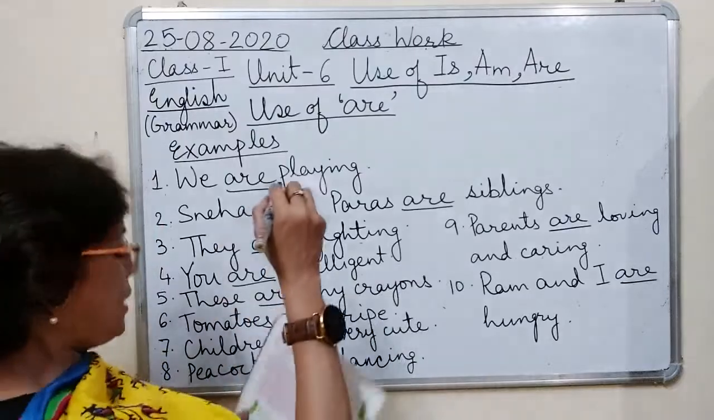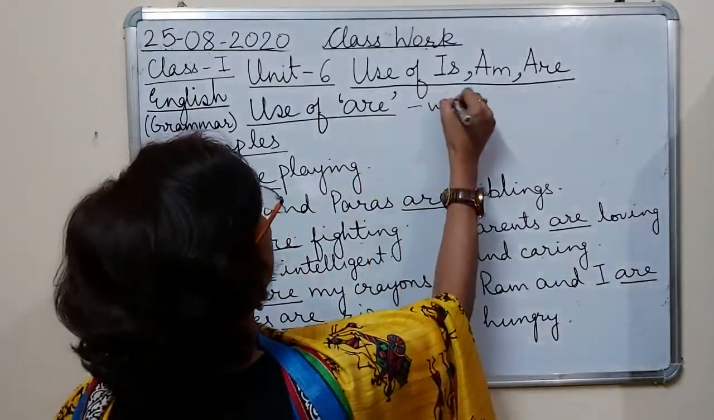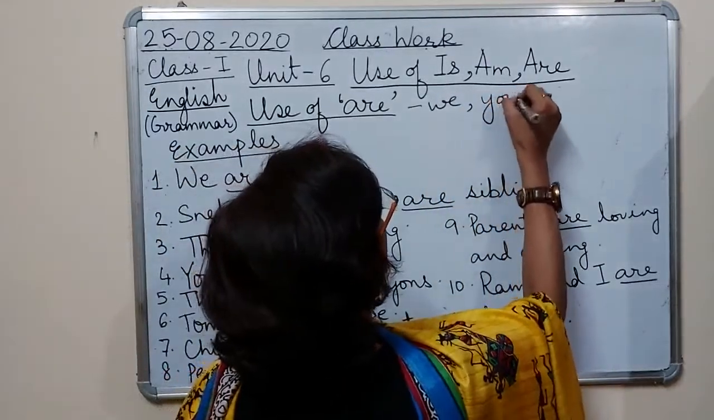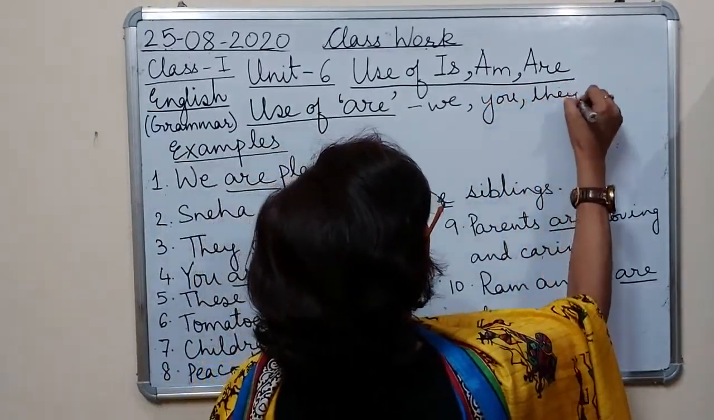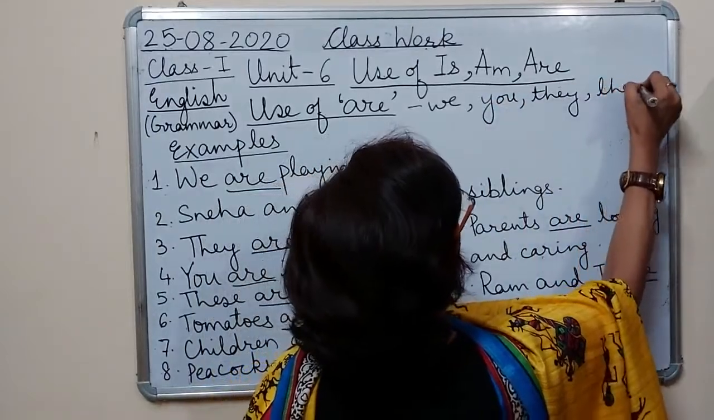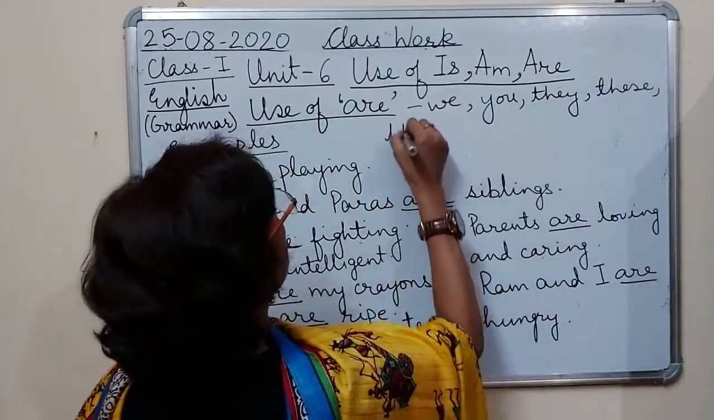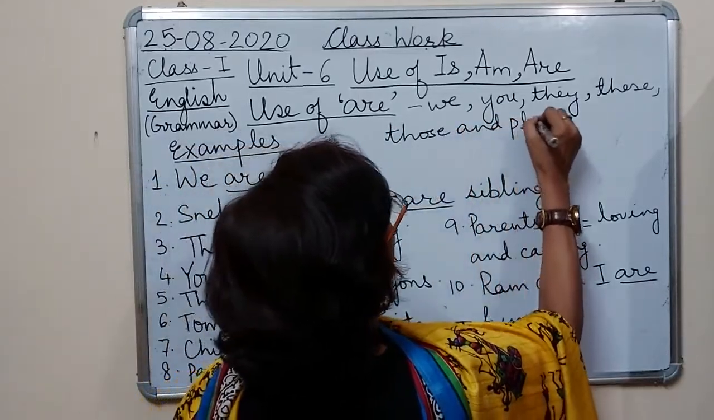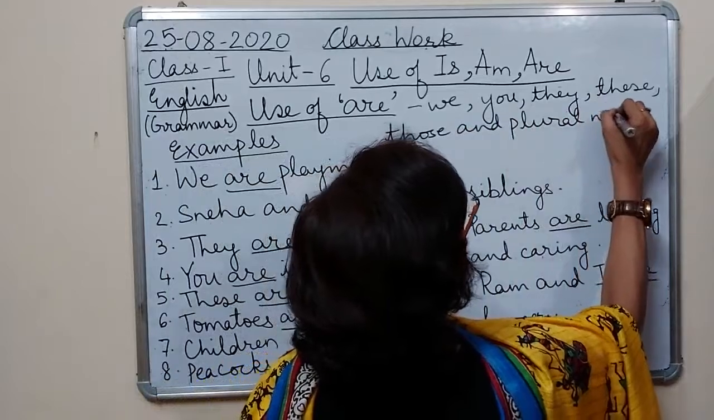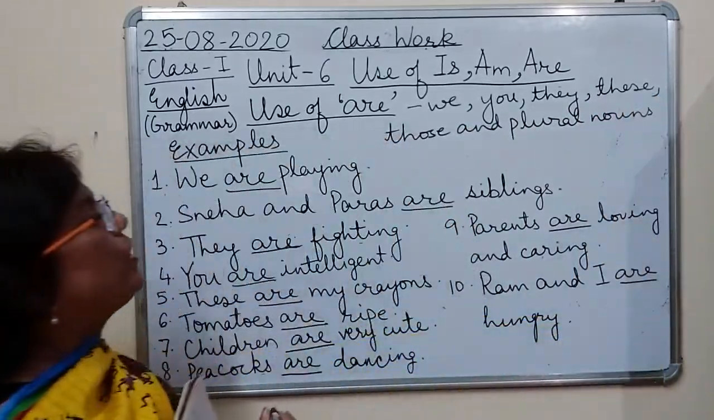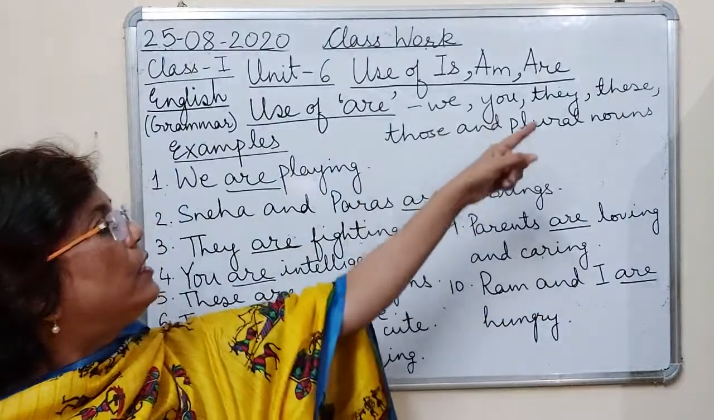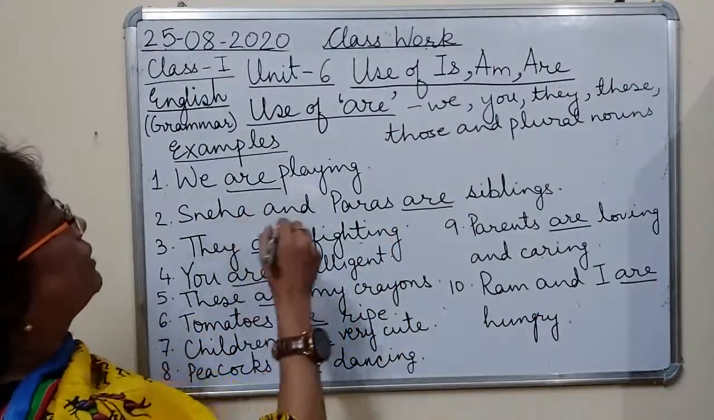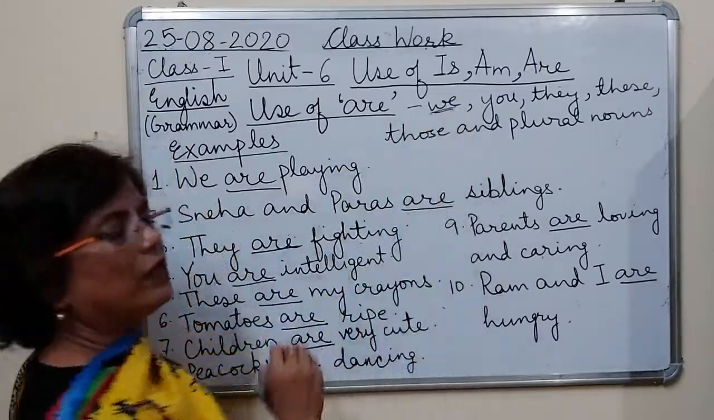Are is used with. are को हम कहाँ यूज करते हैं? We, you, they, these, those, and plural nouns. Are is used with we, you, they, these, those and plural nouns. Now see here, we are. इससे बताया हमने are is used with we.